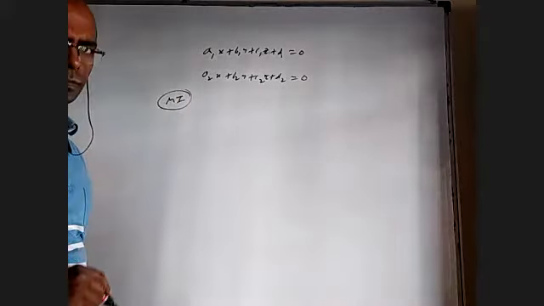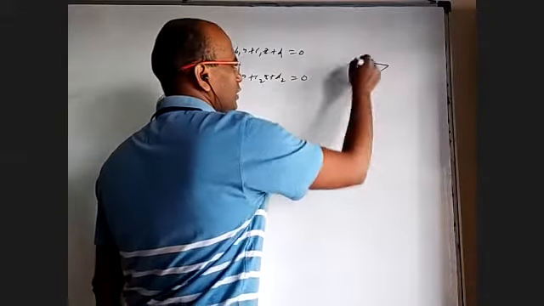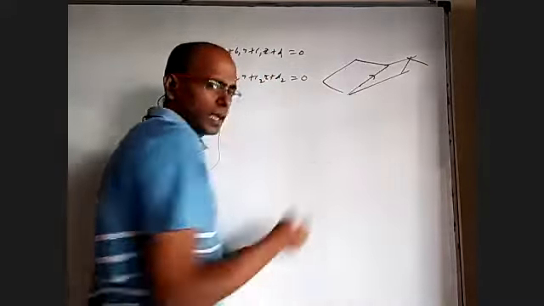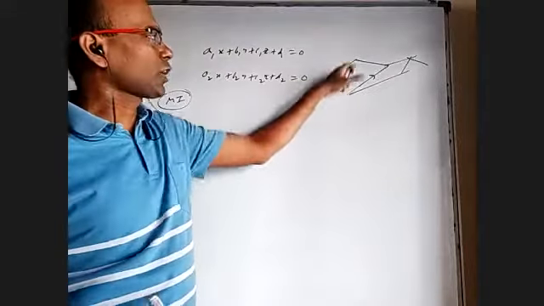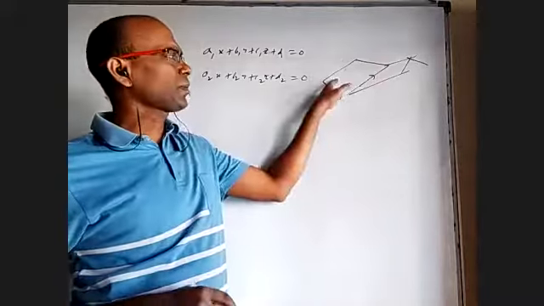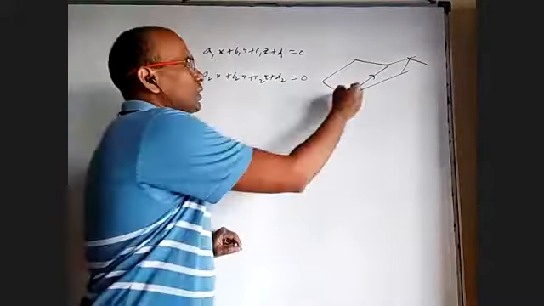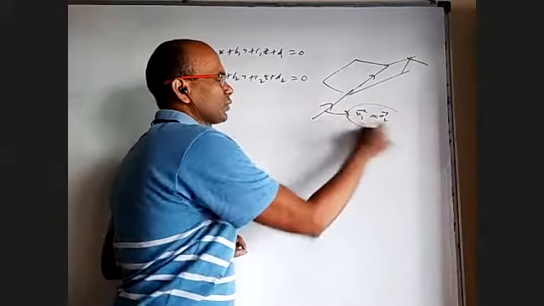Method 1. First of all, if you take even in a vector way, the common line, because it is in the first plane, it should be perpendicular to its normal. The common line is in the second plane also, so it's perpendicular to that normal also. If something is perpendicular to n1 bar and n2 bar, it should be parallel to n1 cross n2. Okay. We can get this line's DRs by using n1 cross n2.